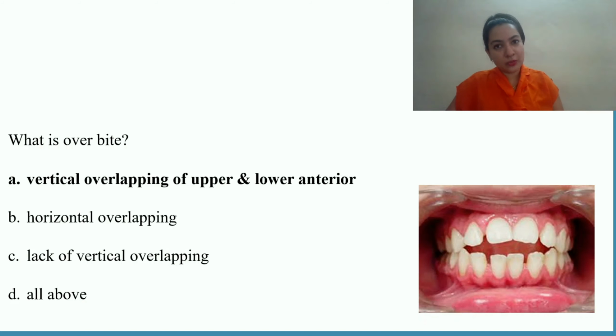Normal overbite is 2 millimeters, right? And if my overbite increases, it leads to deep bite. When deep bite further increases and becomes aggravated, it goes into a closed bite case, as we have discussed in MCQ part 2.